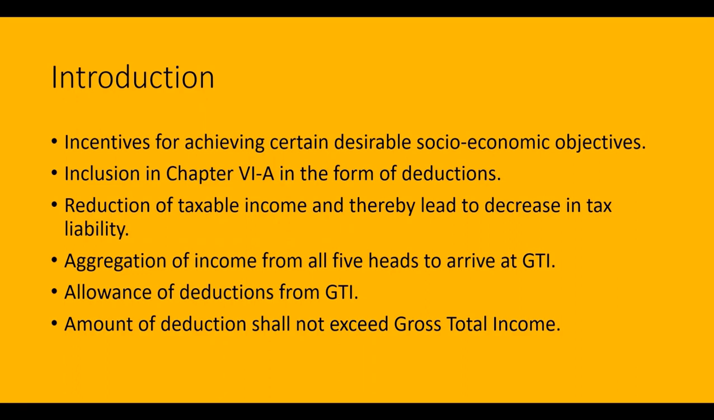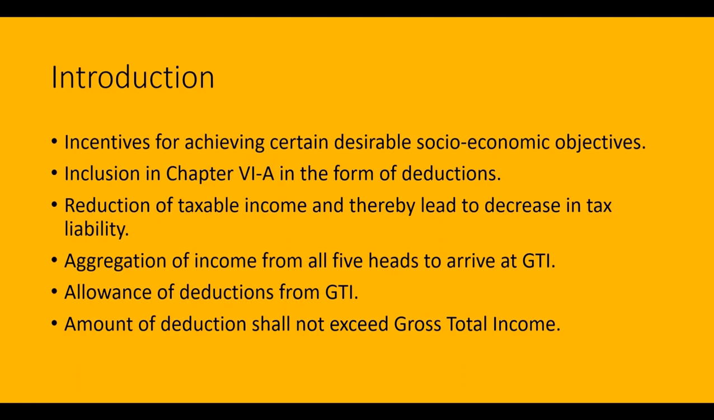And one more thing should be noted, that these deductions are not allowed from the long-term capital gain, the short-term capital gain on shares which are subject to security transaction tax, winnings from lotteries, races and other casual incomes, and income which is referred to under section 115, that is, a share of an association of persons or body of individuals.